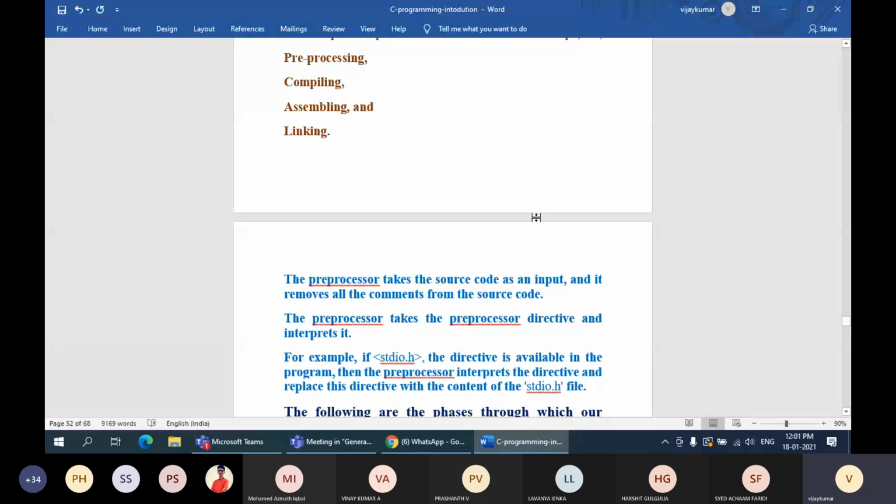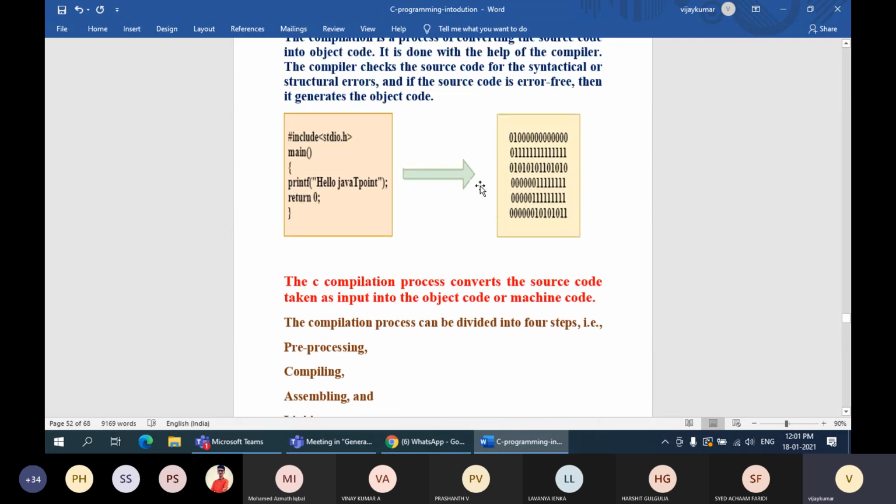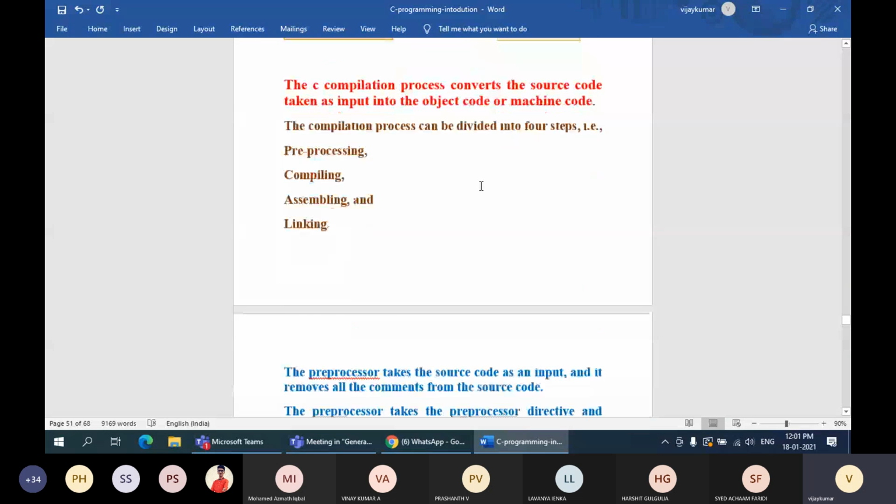Hope you people are cleared with the process of compilation in C language.